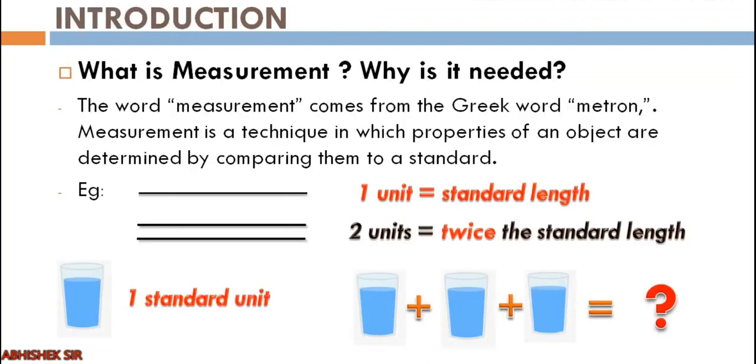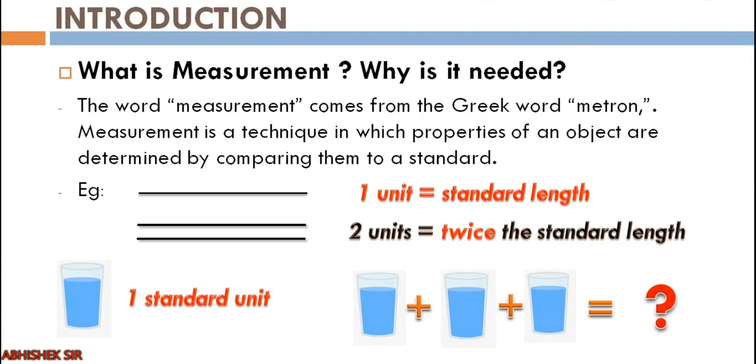Now starting with the introduction part. Measurement is, again, as I said, one of the most fundamental concepts in science. Without the ability to measure, it would be difficult for scientists to conduct experiments, note the observations, go for the conclusions, and also to form theories.